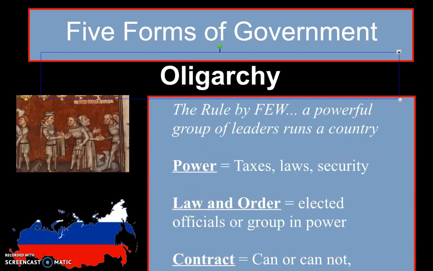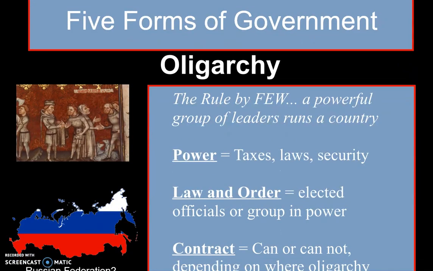Our third type of government is called an oligarchy. Okay, and you can see from an oligarchy, it's a group or rule by a few powerful group leaders runs a country. There's a lot of discussion about what modern day oligarchies are around. And there's a lot of talk about the Russian Federation as a possible oligarchy, where very rich and very powerful people are actually kind of running the country behind the scenes. And a few people actually grumble that the United States is turning into an oligarchy. But that's not necessarily the case as we're talking about it in class.